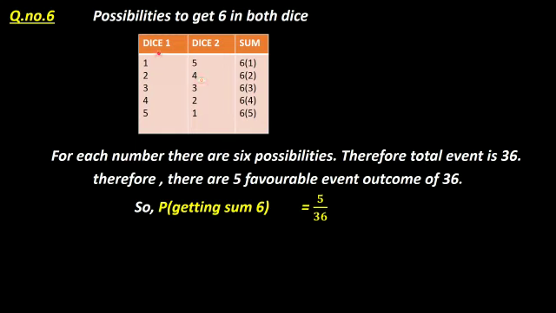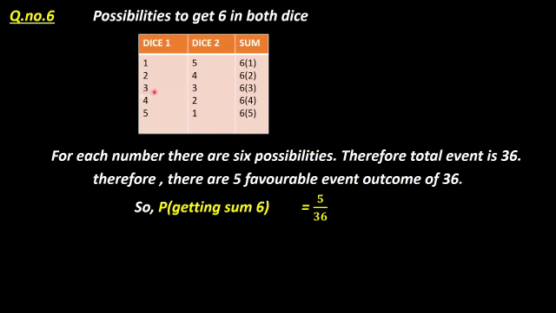If you get 1 in the first dice, the second dice you should get 5 only, not 4, not 3. Then only when you add 1 and 5 will you get 6. Same like that, if the first dice is 2, the second dice should be 4 only. At that time you will get 6. 2 plus 4, total will be 6. This is the second option.